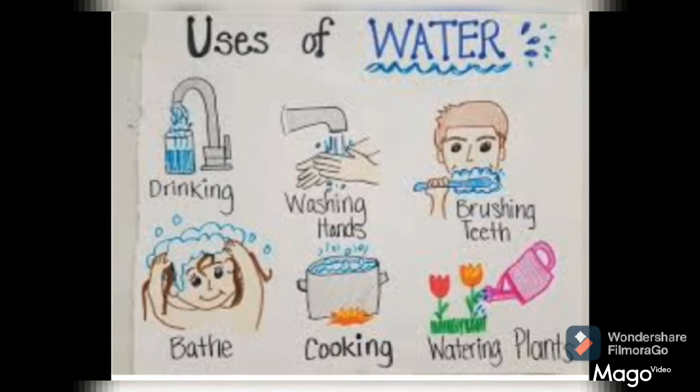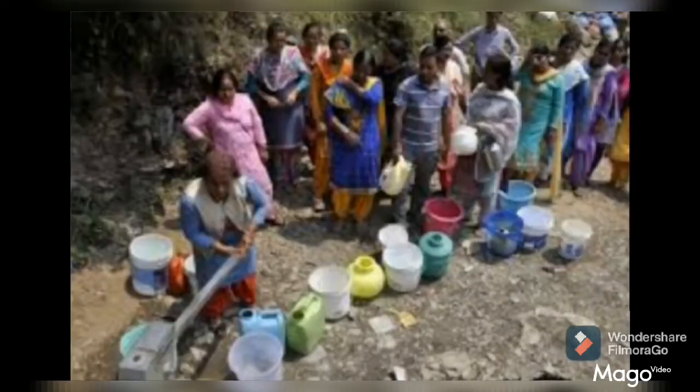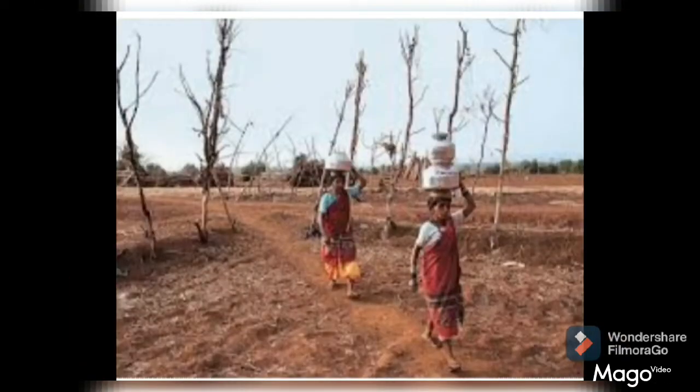And this amount is about 2.5 buckets of water per person per day. So what do you think? Students, is your family getting at least this much water? If your answer is yes, then you should consider yourself fortunate, because millions of people in our country do not get enough water. And that's why many people in our country are facing a water problem.